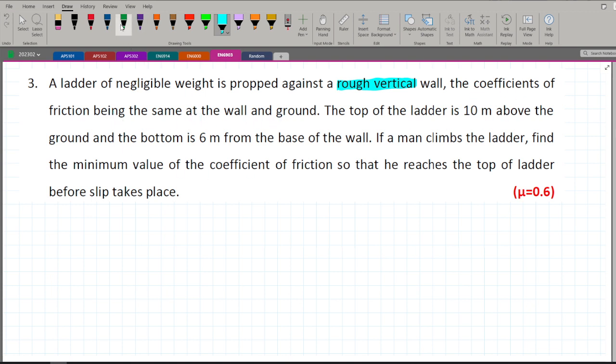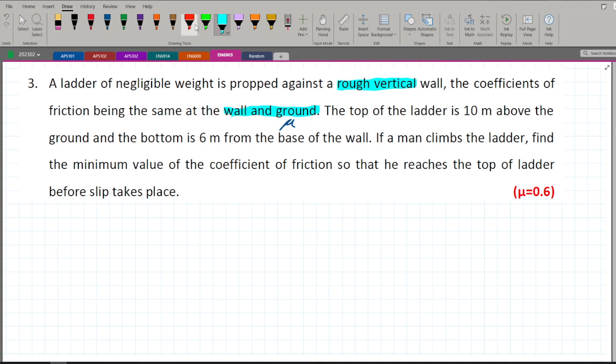So we know that mu is the same for the wall and the ground. So we have the same mu, alright? Mu is equal for both. The top of the ladder is 10 meters above the ground, and the bottom is 6 meters from the base. So we are given our vertical height, which is the top of the ladder, 10 meters above the ground. That is our vertical height.